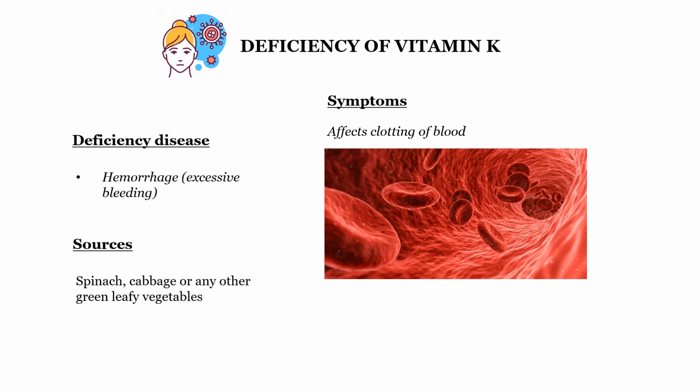So how can you get the vitamin K? From spinach, cabbage or any other green leafy vegetables. These can give you this vitamin K, and it helps in blood clotting. Next, we are going to see about the deficiency of minerals.